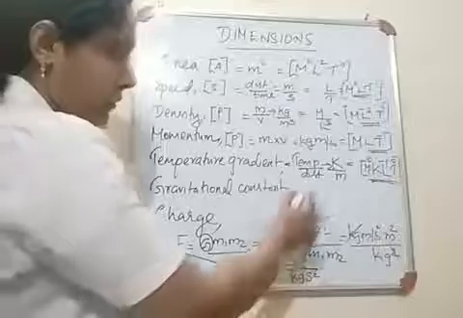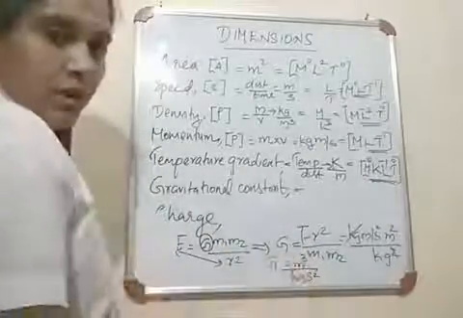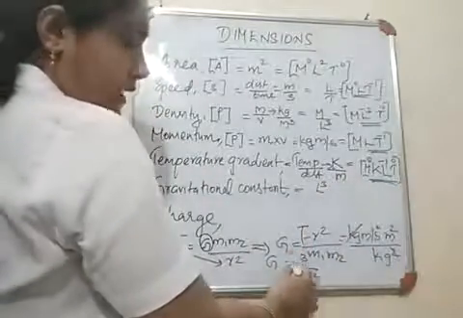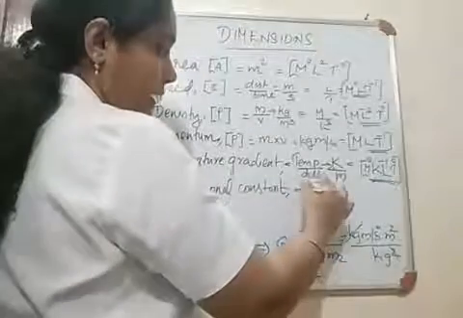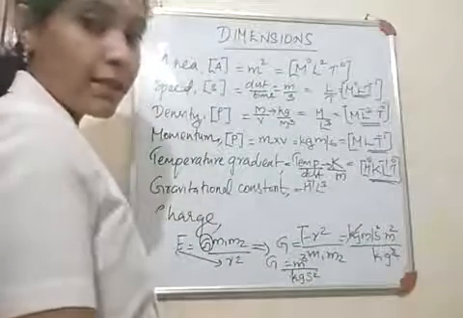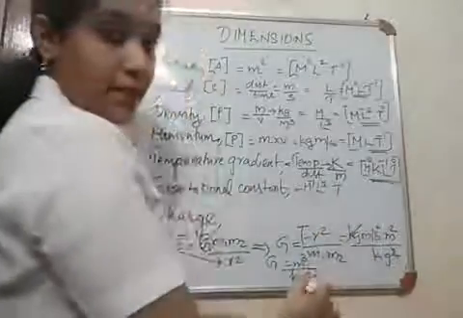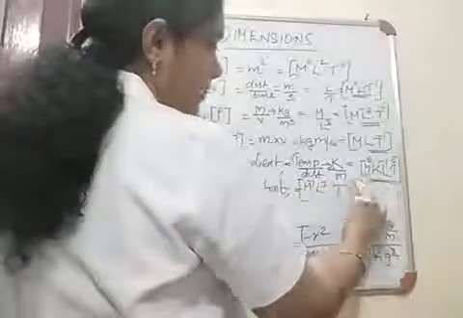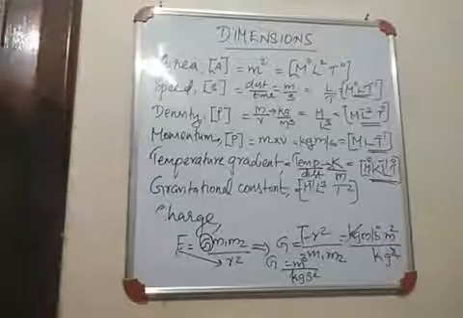And from this unit find out the dimensions. So meter cube. What is the dimension for meter? Length. So it is L cube. And kilogram. What is the dimension for kilogram? M. And it is in the denominator. When we bring it to the numerator, it will become minus 1. Second square. What is the dimension for second square? Second is T, so second square will be T square. Since it is in the denominator, when we bring it to the numerator, it will be minus 2. So this will be the dimensional representation of gravitational constant G.